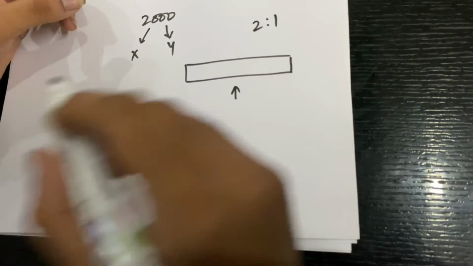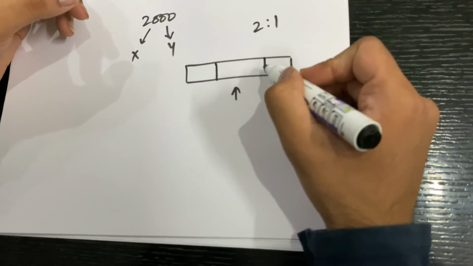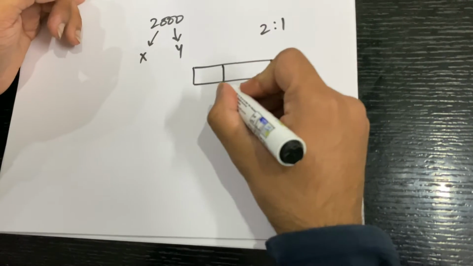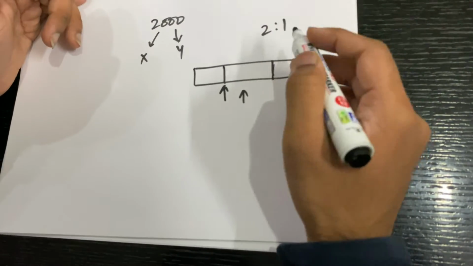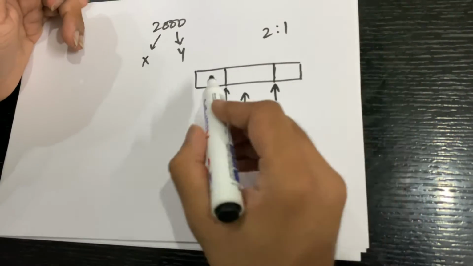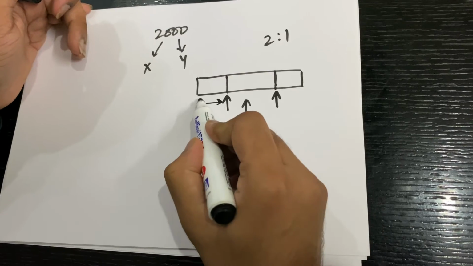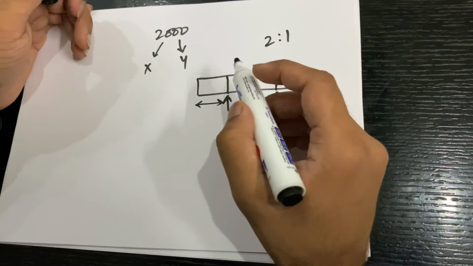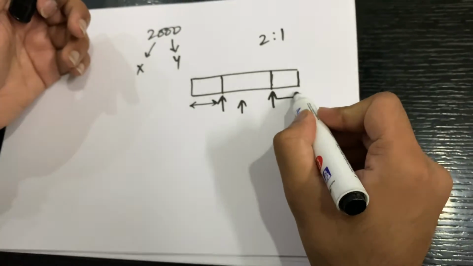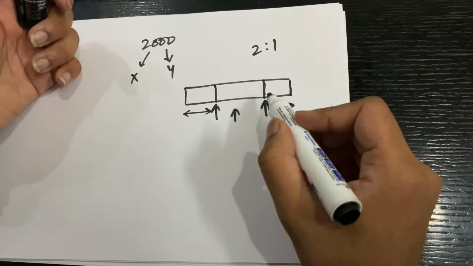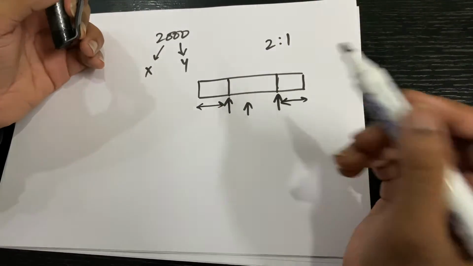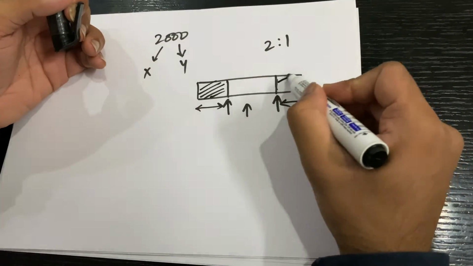So we can divide the chocolate into three parts, 1, 2, 3. This is one part and this is two parts. If we divide the chocolate here, it will be broken into exactly 2:1 ratio. Or if we divide the chocolate here, it will be broken into exactly 2:1 ratio. So if the pointer moves anywhere from here to here, the condition that the chocolate will be broken into greater than 2:1 ratio is satisfied. And if we move the pointer from anywhere from here to here, the condition is satisfied as well. So these are our regions of interest.